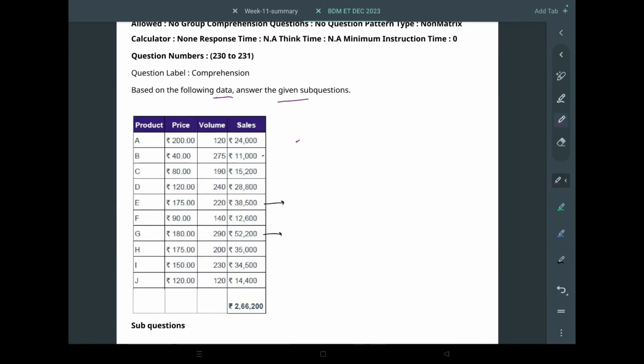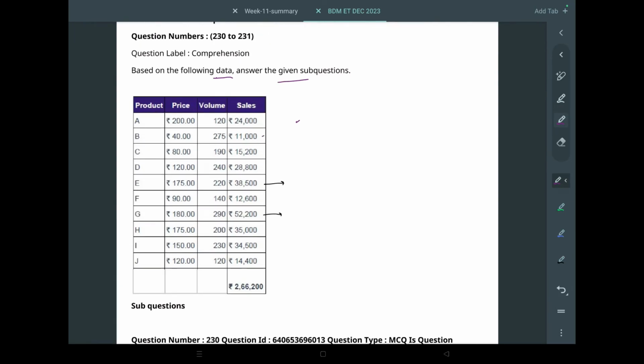So let's see the top most 20%. Topmost 20% will be which has high price and low volume. So this. Okay.